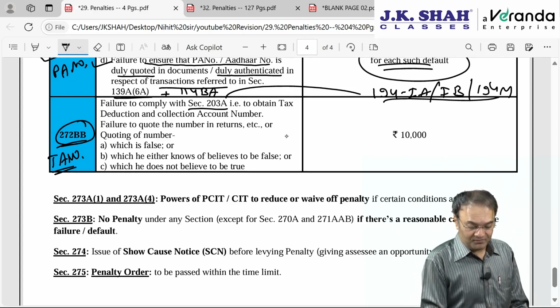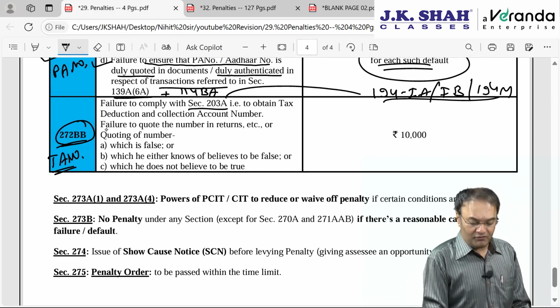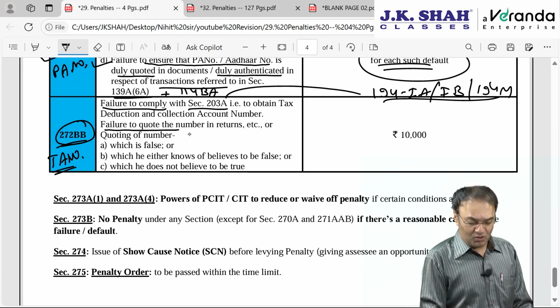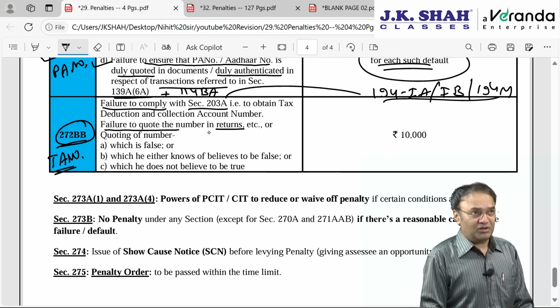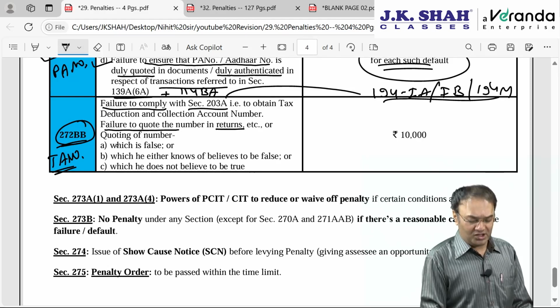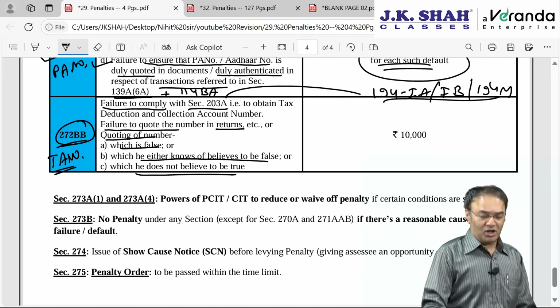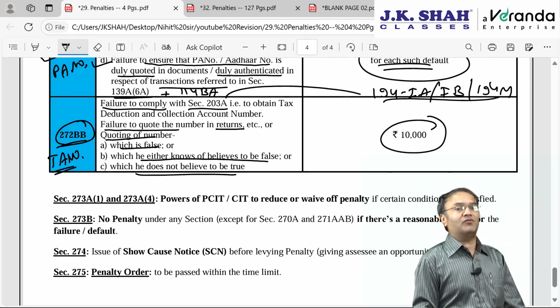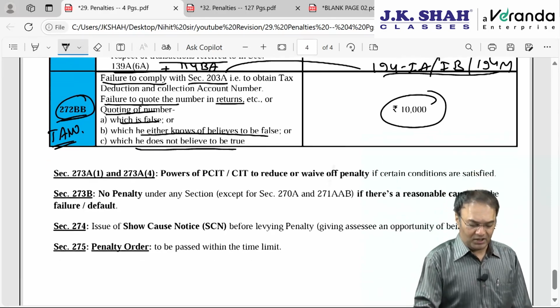Failure to apply wherever required, or after obtaining, failure to quote in the returns, statements, challans, everywhere, or any communication pertaining to TDS TCS, or quoting a false number which he does not believe to be true, then 10,000 penalty. Simply quoting a false number knowing it to be false will be 10,000 penalty.